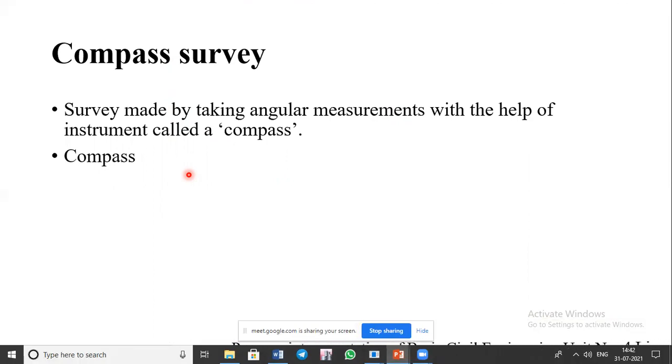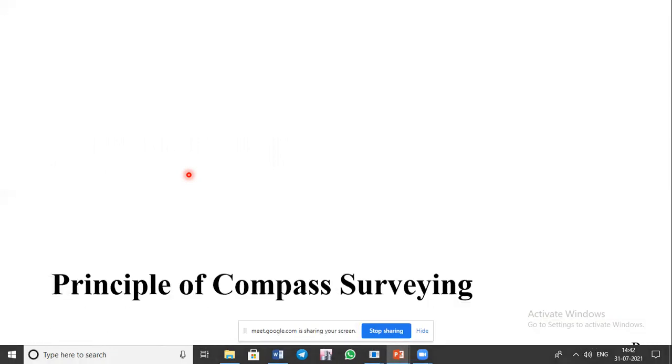Then what do you mean by exactly a compass? A compass is nothing but an instrument in which a freely suspended needle is there, which freely rotates. It points directly towards the north, and with respect to that we are supposed to measure the angle or bearing of the survey line. That we'll see. So that was dealing with the compass.